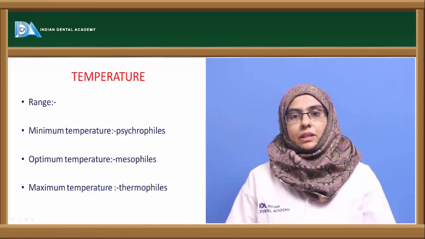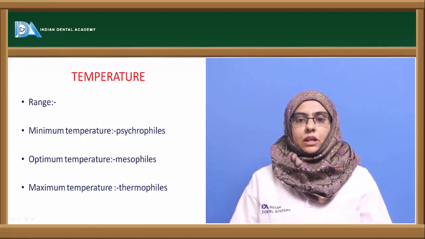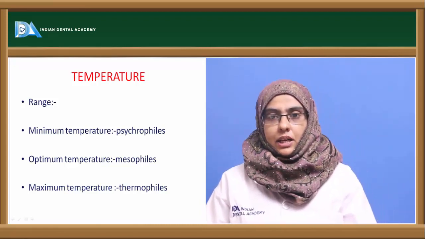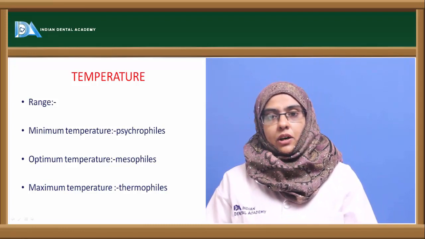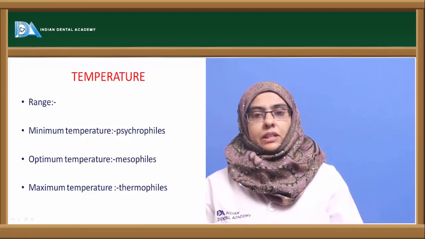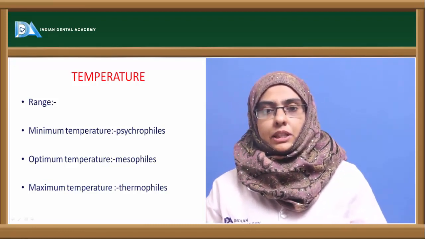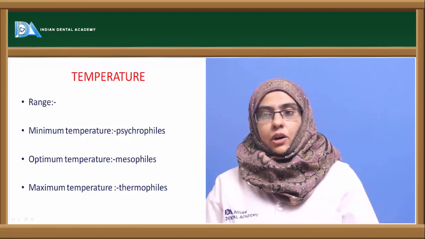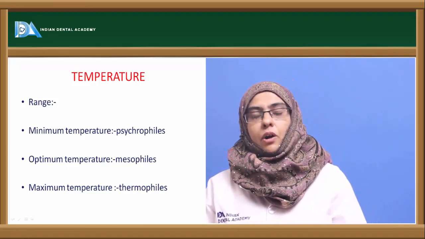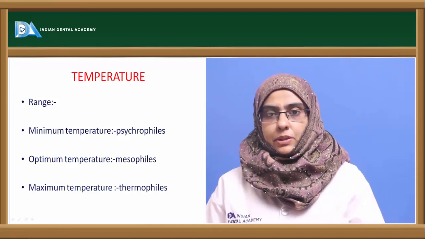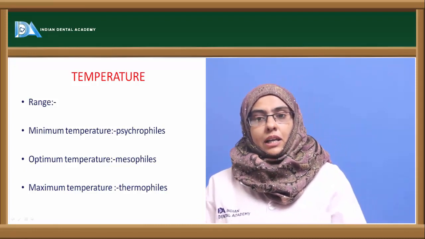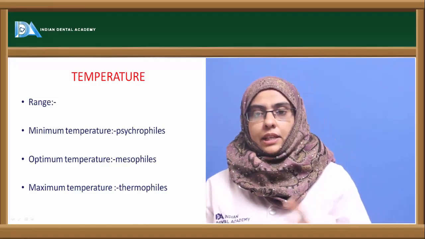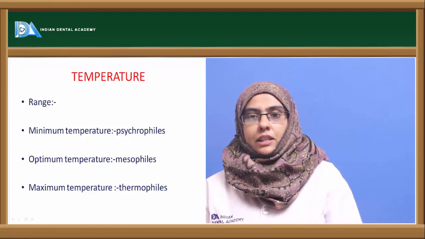So the range of temperature varies from one organism to the other, one species to the other species, and one genera to the other genera. The organisms which grow at very low temperature, that is below 0 degree centigrade, are called psychrophiles, whereas the organisms surviving at optimum temperature are called mesophiles, and the organisms loving the highest temperature are called thermophiles. So psychrophiles, mesophiles and thermophiles.